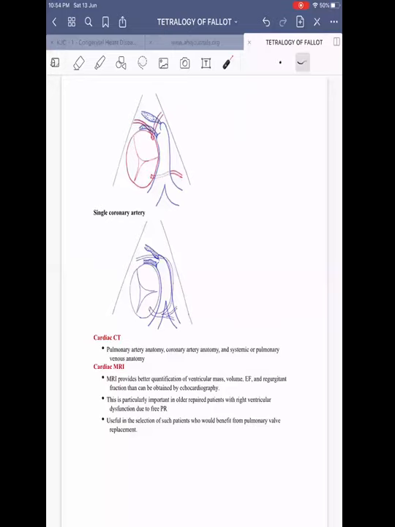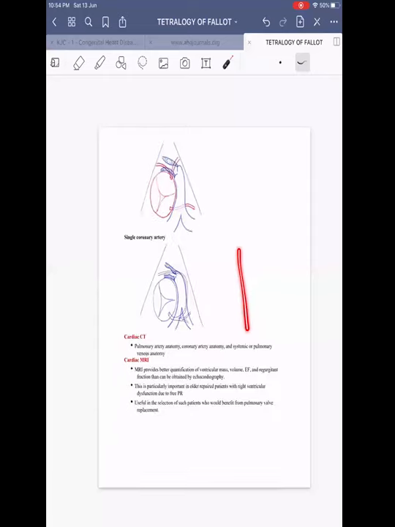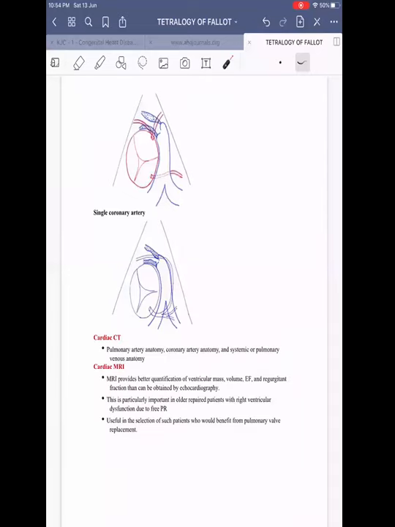This is the image showing coronary arteries crossing the RVOT. Actually, this is the right. This is the image showing LAD crossing the RVOT. Okay, and here is a single coronary artery, like right coronary artery originating from left coronary artery. LAD, left anterior descending artery, originating from RCA and crossing the RVOT. This is one thing. And the second one, this image is showing a single coronary artery originating from the left sinus and going like this, the single coronary artery.